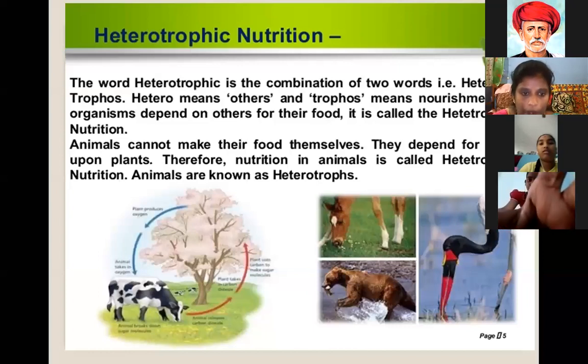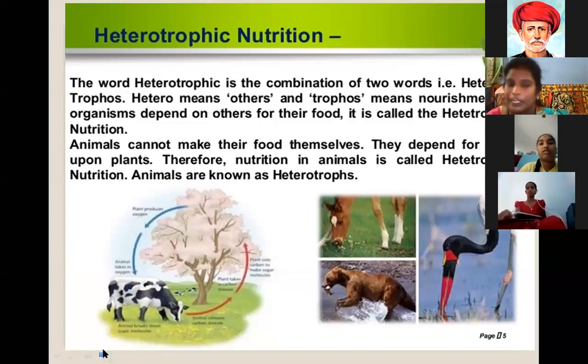Hetero and tropes. Hetero means others, trope means nourishment. What does "others" mean? Nutrition obtained from the food contents of others is called heterotrophic nutrition. That means if organisms depend on others for their food, it is called heterotrophic nutrition. What is the definition of heterotrophic nutrition?